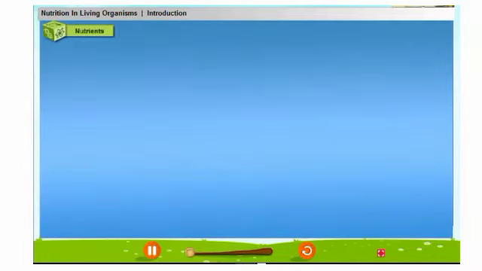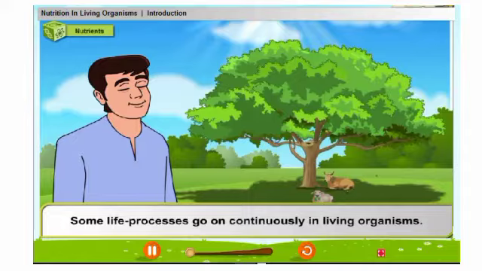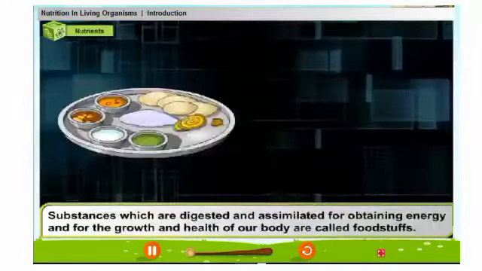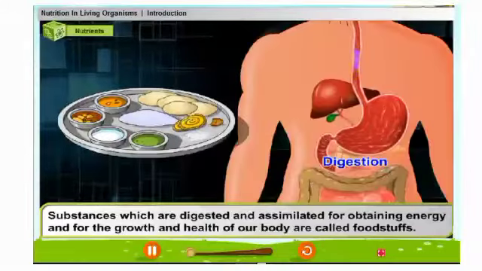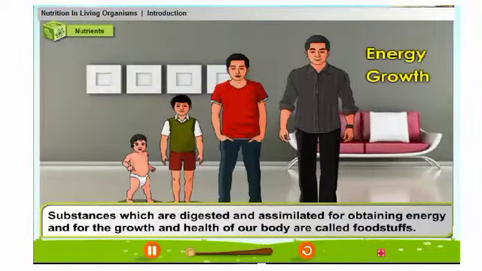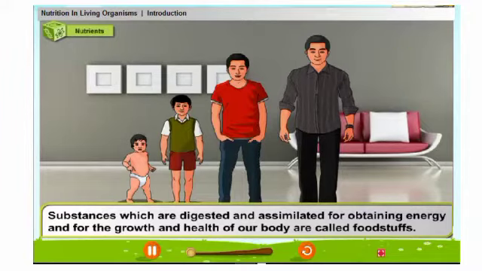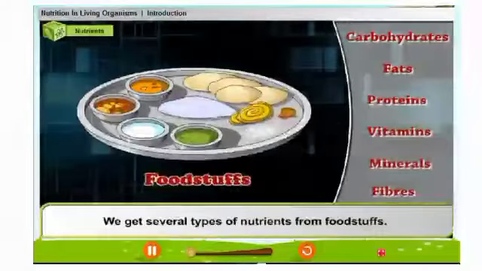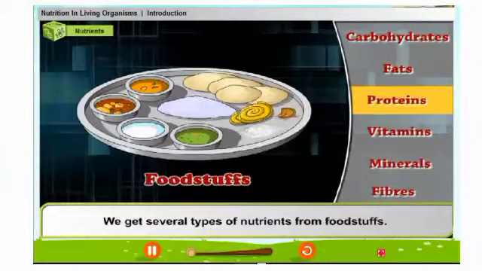Nutrients. Some life processes go on continuously in living organisms. Substances which are digested and assimilated for obtaining energy and for the growth and health of our body are called foodstuffs. We get several types of nutrients from foodstuffs.